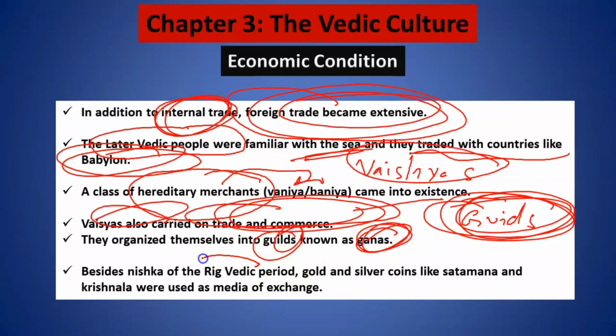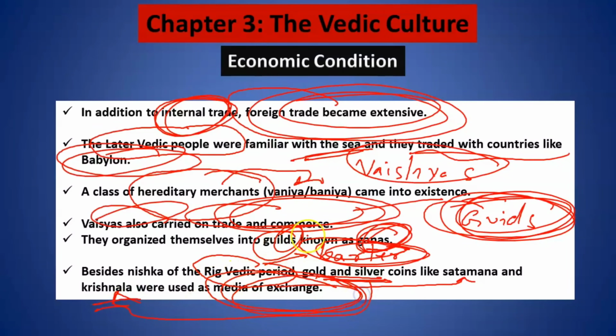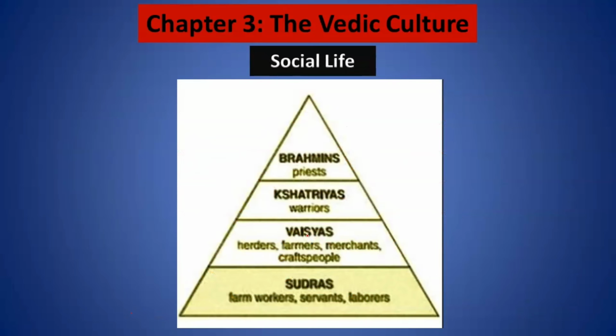Now, as I told you, during the early Vedic period, though there were some gold coins, mostly the form of trade was the barter system. The barter system was prevalent. Now, in the later Vedic period, gold and silver coins were mostly used. Gold coins were known as Satmana. Silver coins were mostly known as Krishnala, which were used as a medium of exchange. I hope this point is clear.